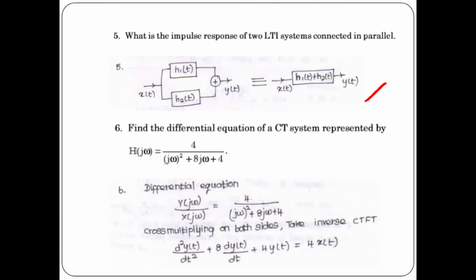Now you take inverse continuous time Fourier transform. So what is the first term? J omega whole square y of j omega. You will get d square y of t by dt square. Second term 8j omega y of j omega, 8 dy of t by dt. Third term 4 y of j omega, inverse continuous time Fourier transform, you will get 4 y of t. On the other side 4 x of j omega, if you take inverse, you will get 4 x of t. So this is the required differential equation.